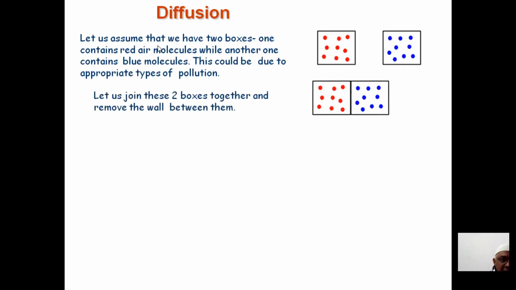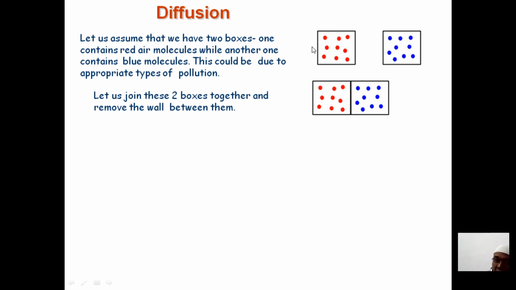Let us assume that we have two boxes. In order to understand clearly the meaning of diffusion, we have taken two boxes here. One contains red air molecules, and another box contains blue molecules. You can say this is a type of pollutant. If I join these two boxes and remove this wall, when you join something, definitely you will form a layer.